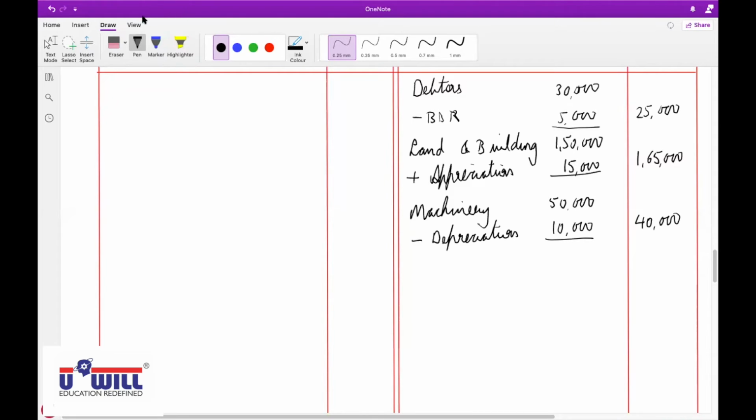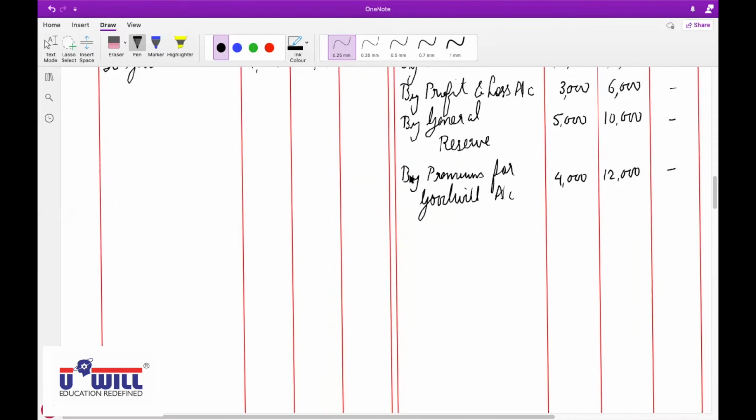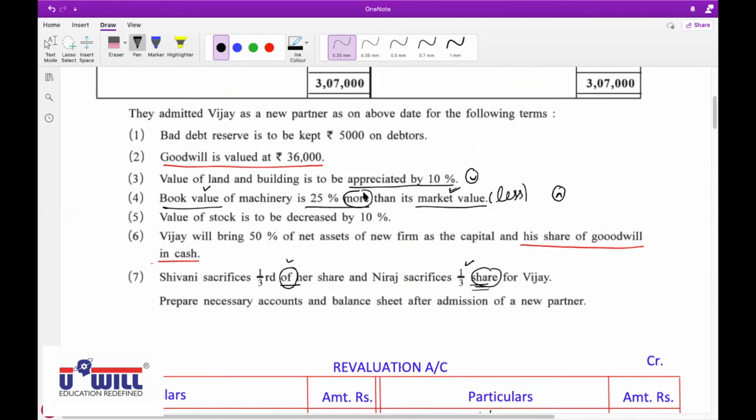Raise your hand who did not understand this. Why is it a loss? Shubham? Yes, sir. Okay. Anyone else who is not clear with this? Book value more than market value is actually a loss for us. Language is confusing because as soon as you see the word more, you feel happy. But every time more is not happy. Here book value is more than market value, so market value is less than book value. We should be sad. It's a loss.